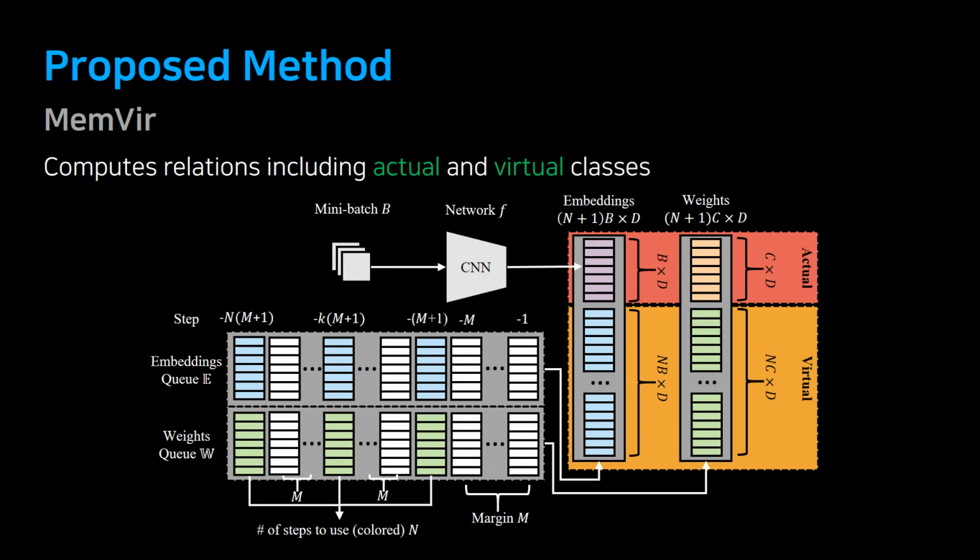The reason we put a margin between steps is that the disparity between embeddings of close steps is small, so the training difficulty can be too high. As a result, we can control the training difficulty of MemVir by adequately adjusting margin M and number N of the previous steps.